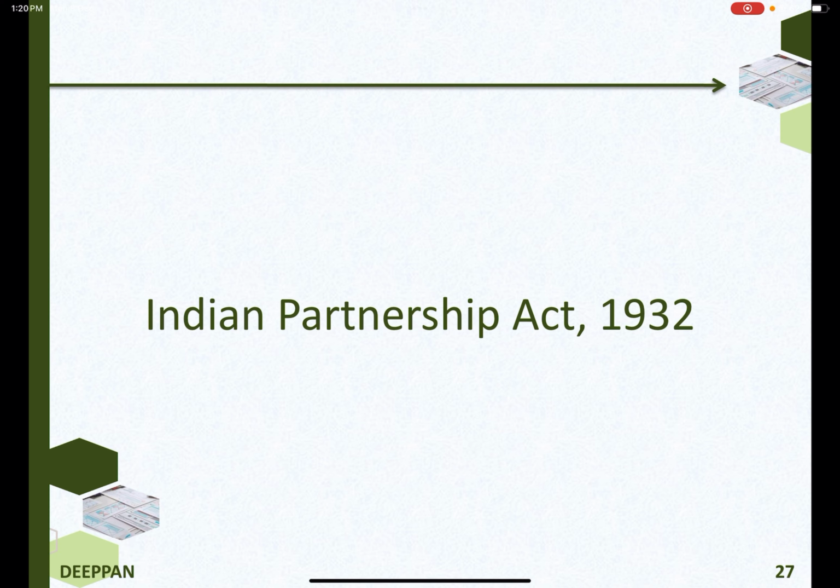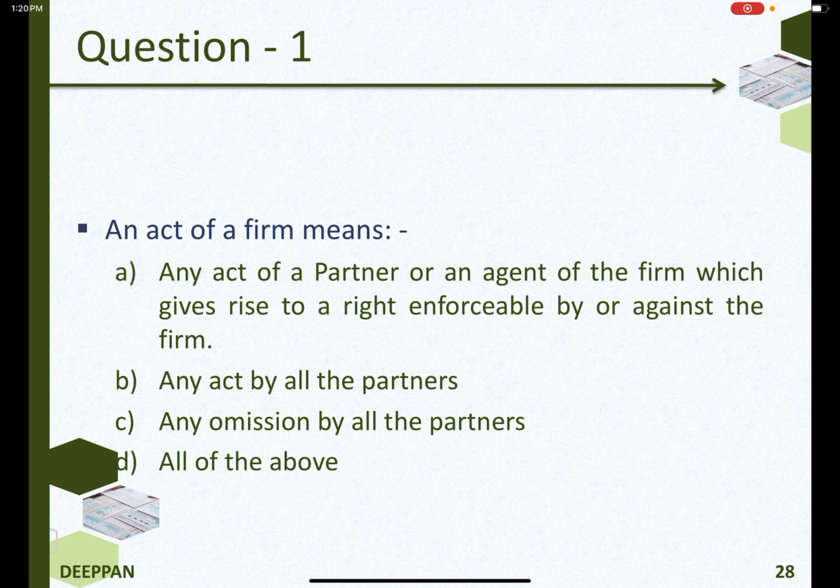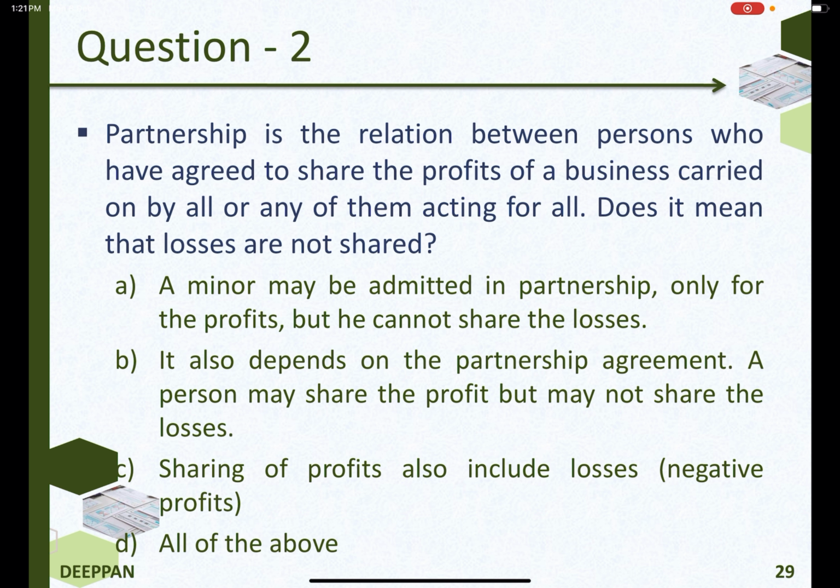Indian Partnership Act, 1932. An act of a firm means any act of a partner or an agent of the firm which gives rise to a right enforceable by or against the firm, any act by all the partners, any omission by all the partners. The answer is all of the above. Partnership is the relation between persons who have agreed to share the profits of a business carried on by all or any of them acting for all.